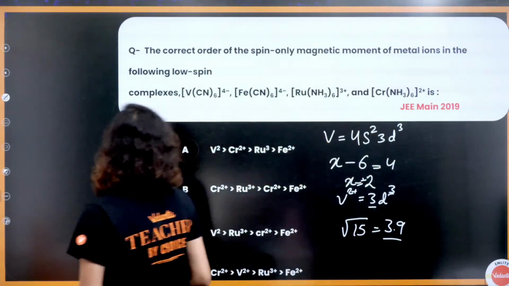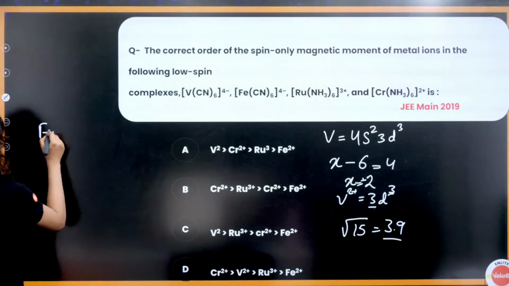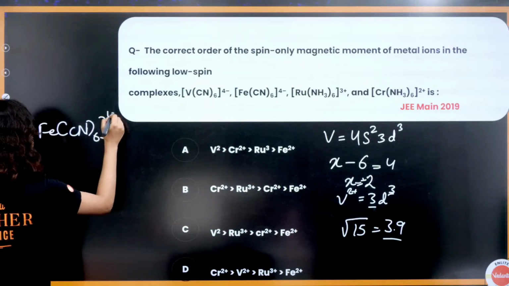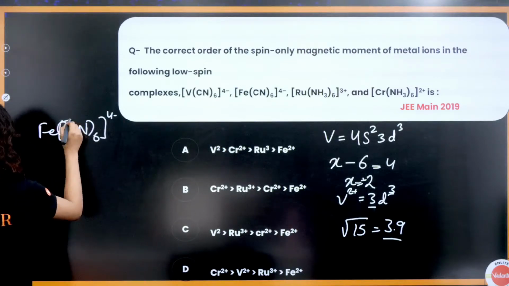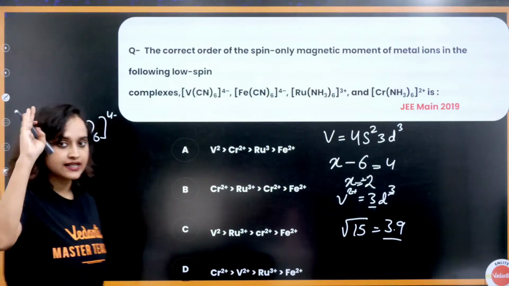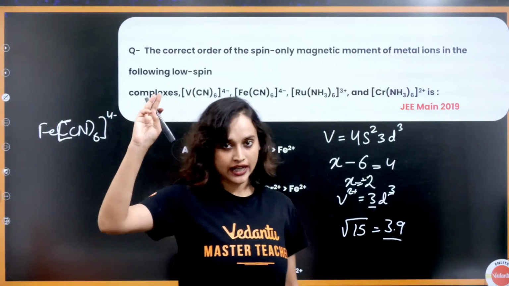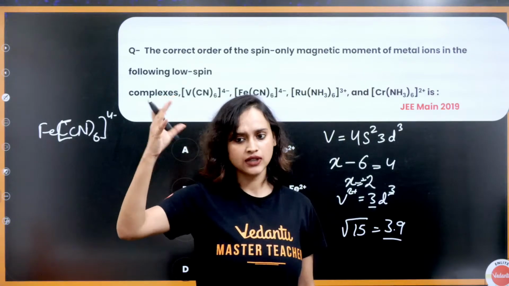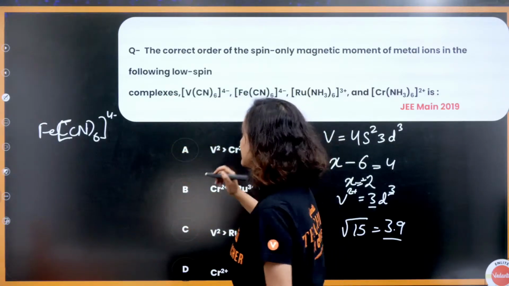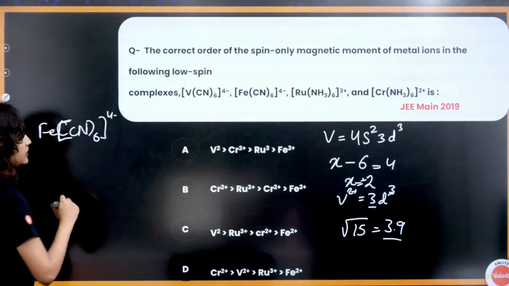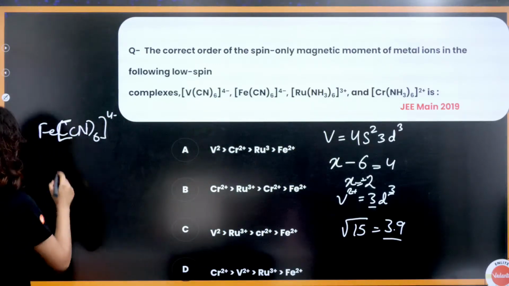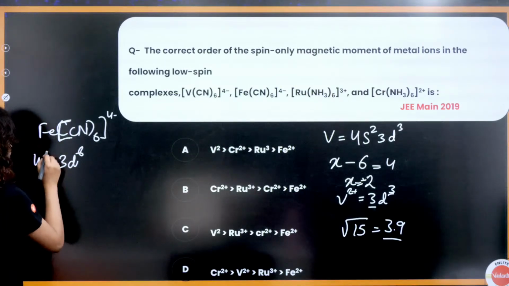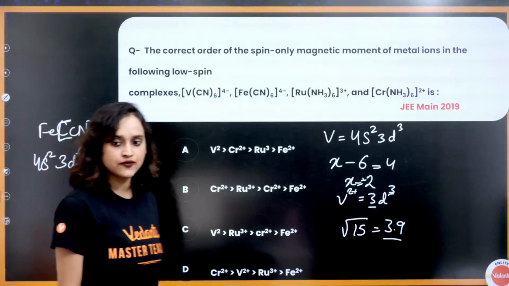Moving on. Fe(CN)6 4 minus. Let's do it. Scandium, titanium, vanadium, manganese, chromium, iron. The atomic number is 26. So 26 means it is going to be 3d6 4s2. Am I right?